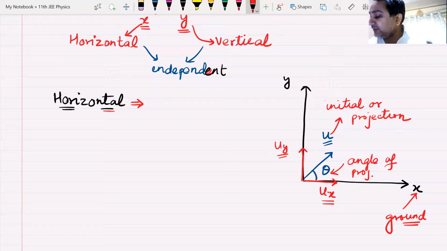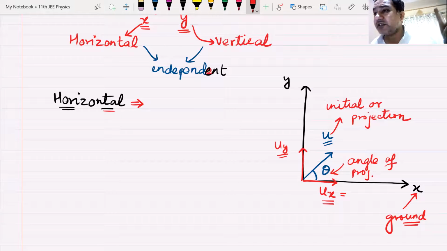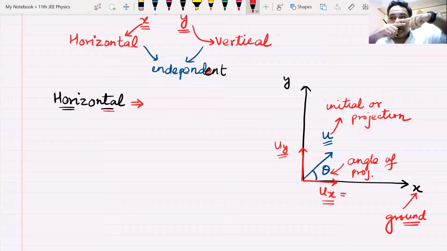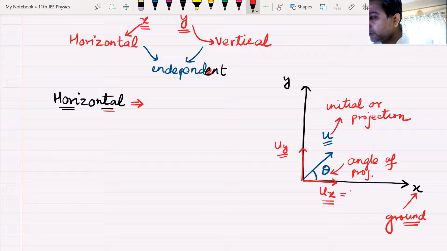What is the value of ux, anyone? We have already done this in vectors. What will ux be equal to? The vector is at an angle theta. What is this component? We have already done this in projection of vectors, resolution of vectors. This ux will be u cos theta. Do we recollect this? And this uy will be u sin theta.